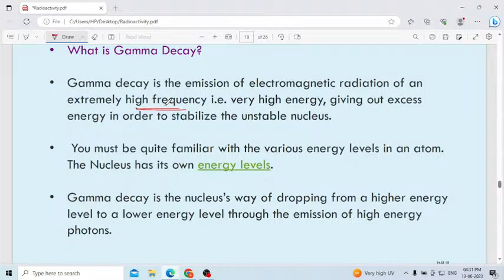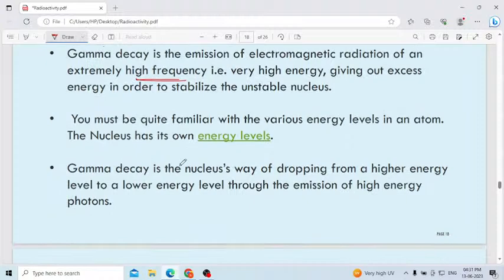You must be quite familiar with the various energy levels in an atom. The nucleus has its own energy levels. Yes, when you consider the nucleus, it contains different energy levels like this. Gamma decay is the nucleus's way of dropping from a higher energy level to a lower energy level through the emission of a high energy photon.